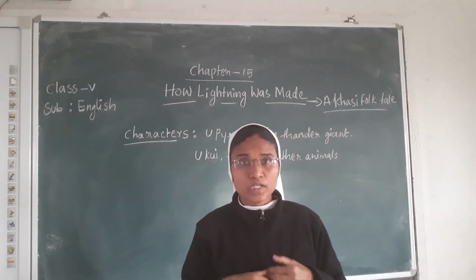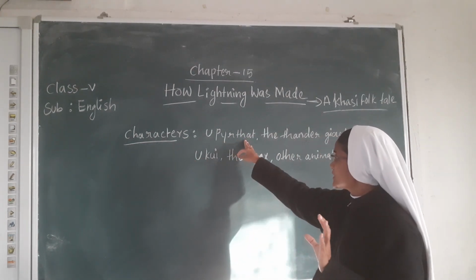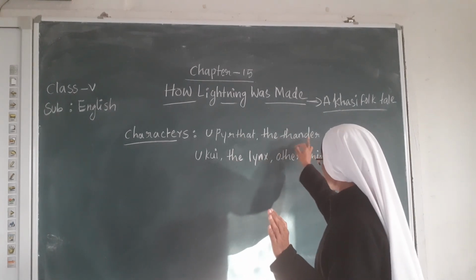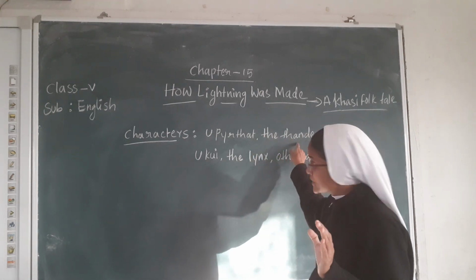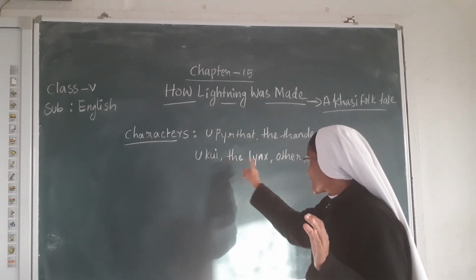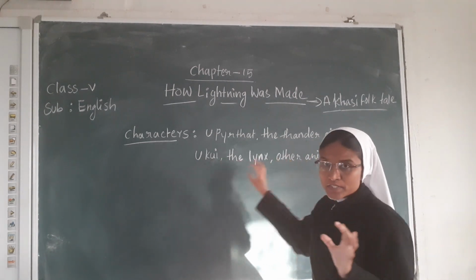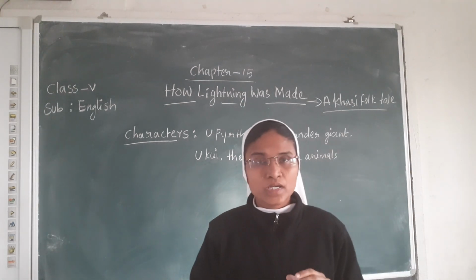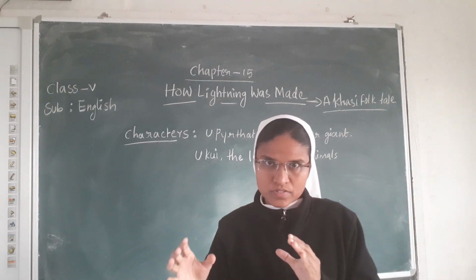Now the characters: the Python is an animal, also called the thunder giant. Yuki is the Lynx. Then there are other animals. These animals all gather for the feast.